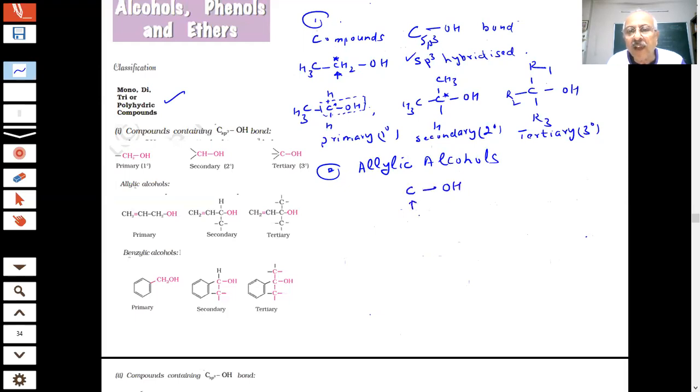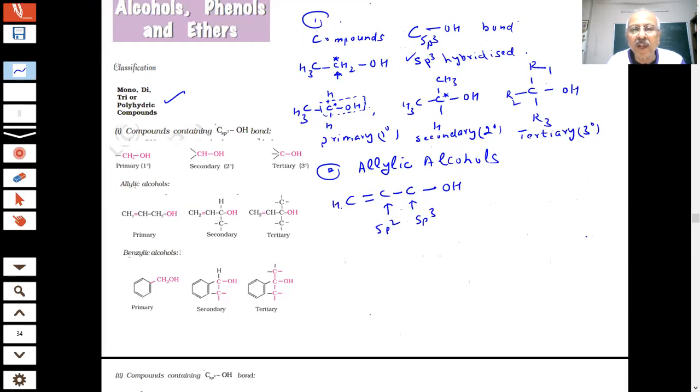This carbon is sp3. There will be a single bond then. Now the next to this carbon is a double bond, student. What is this carbon then? Tell me, what is this carbon? This is sp3 attached directly to the OH group. The next carbon to this, adjacent to this, is sp2 hybridized. This is an example of sp2 hybridized.